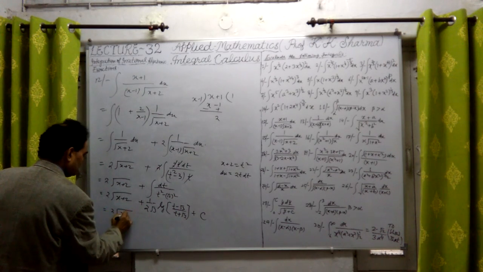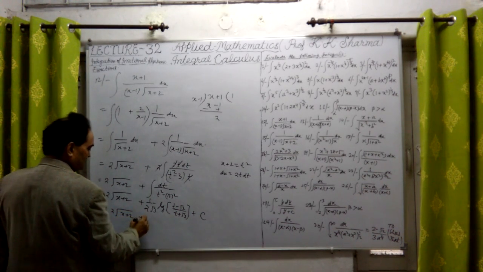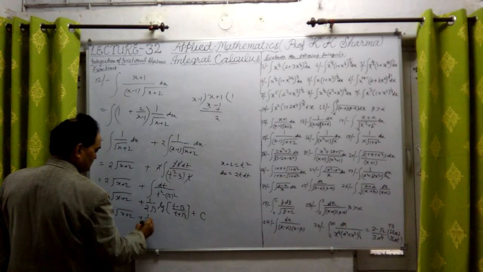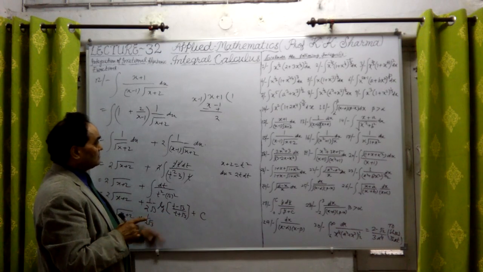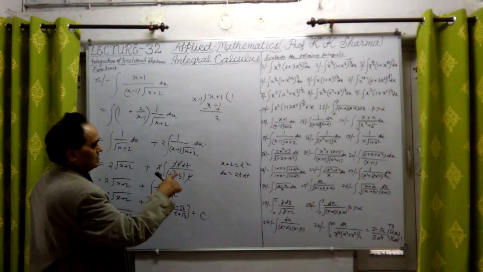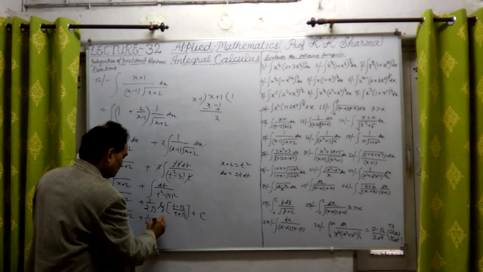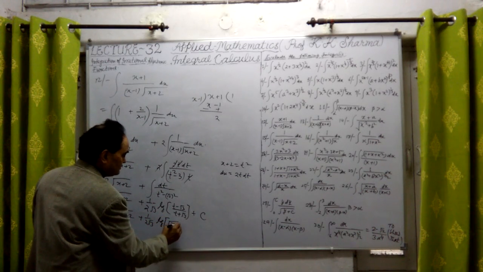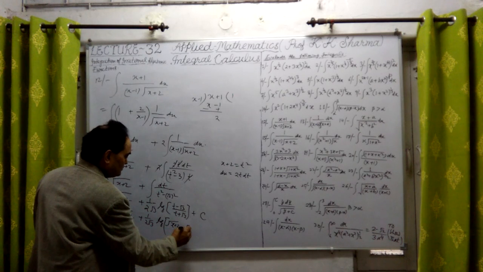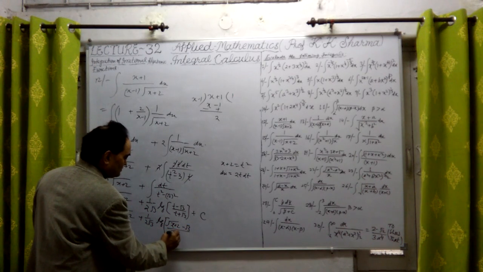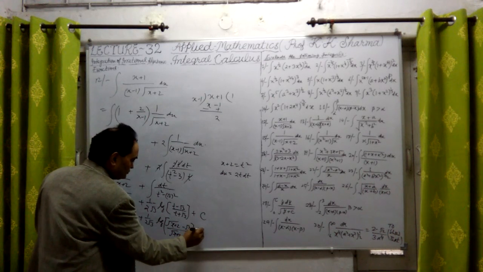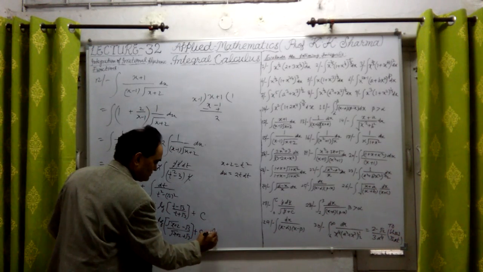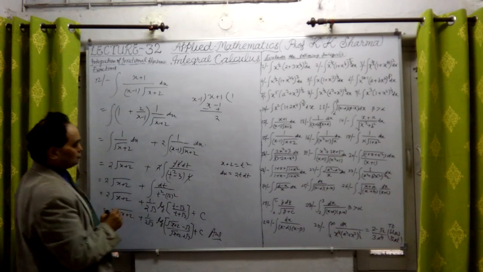Finally, substituting t equal to under root of x plus 2, we obtain 2 under root x plus 2 plus 1 upon root 3 log of under root of x plus 2 minus root 3 upon under root of x plus 2 plus root 3, plus constant c. This is the answer of question number 12.